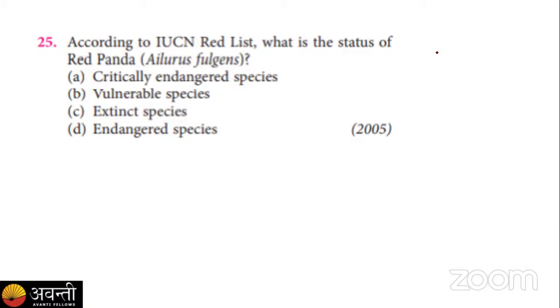Okay, the last 5 seconds are left. Okay, so now I am ending the poll. Red pandas are not critically endangered species. These are endangered species. So the answer for question number 25 is option D.